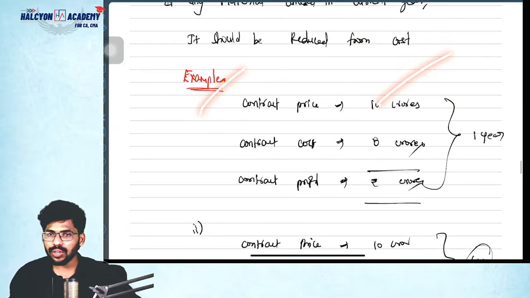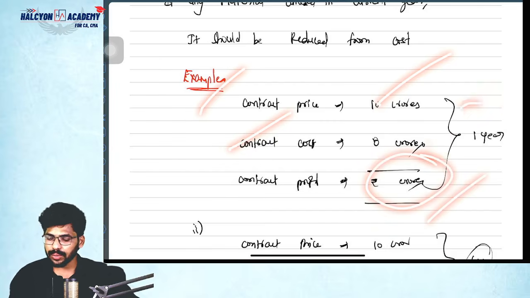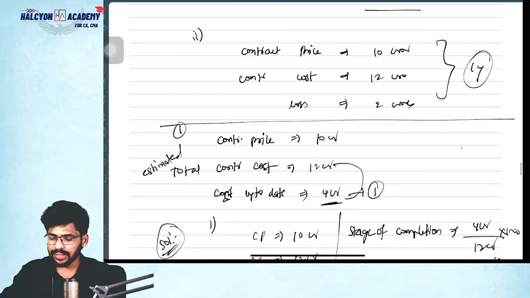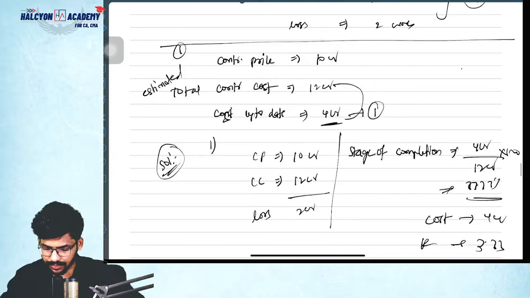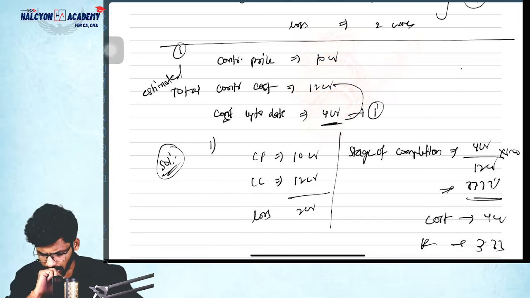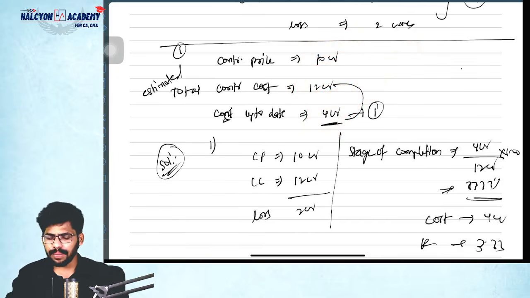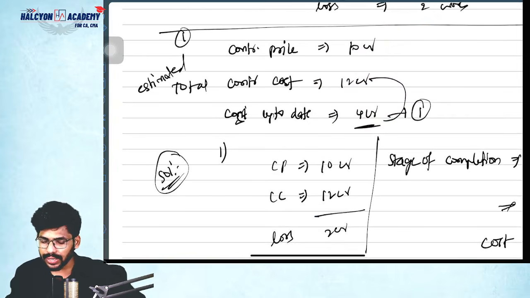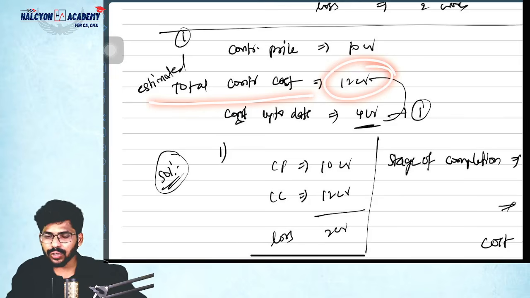Example, contract price equals 10 crores, contract cost equals 8 crores, contract profit is 2 crores, if it is a 1 year contract. If it is more than 1 year, we'll discuss now. See guys, contract price equals 10 crores, contract cost equals 12 crores, cost up to date equals 4 crores. Please try to understand this question. Contract price equals 10 crores, estimated total cost equals 12 crores, cost up to date, nothing but current year cost, equals 4 crores.